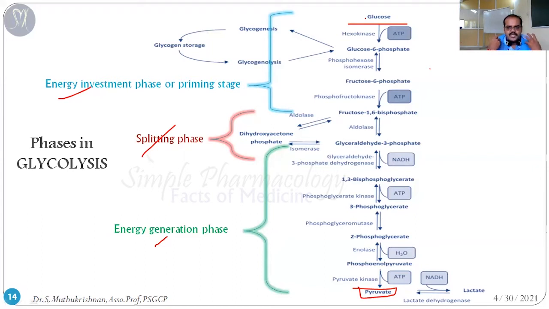So when our body needs glucose without food, that means during starvation, the glycogen is going to break down, going through glycogenolysis. The process is called glycogenolysis. The breakdown of glycogen is called glycogenolysis.